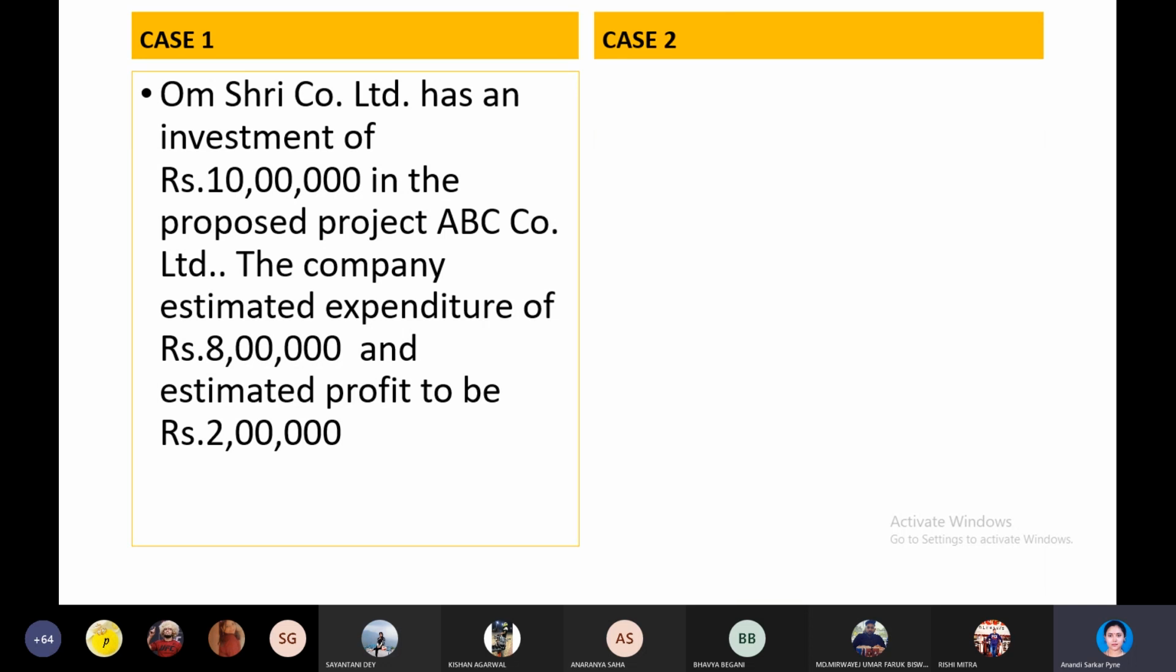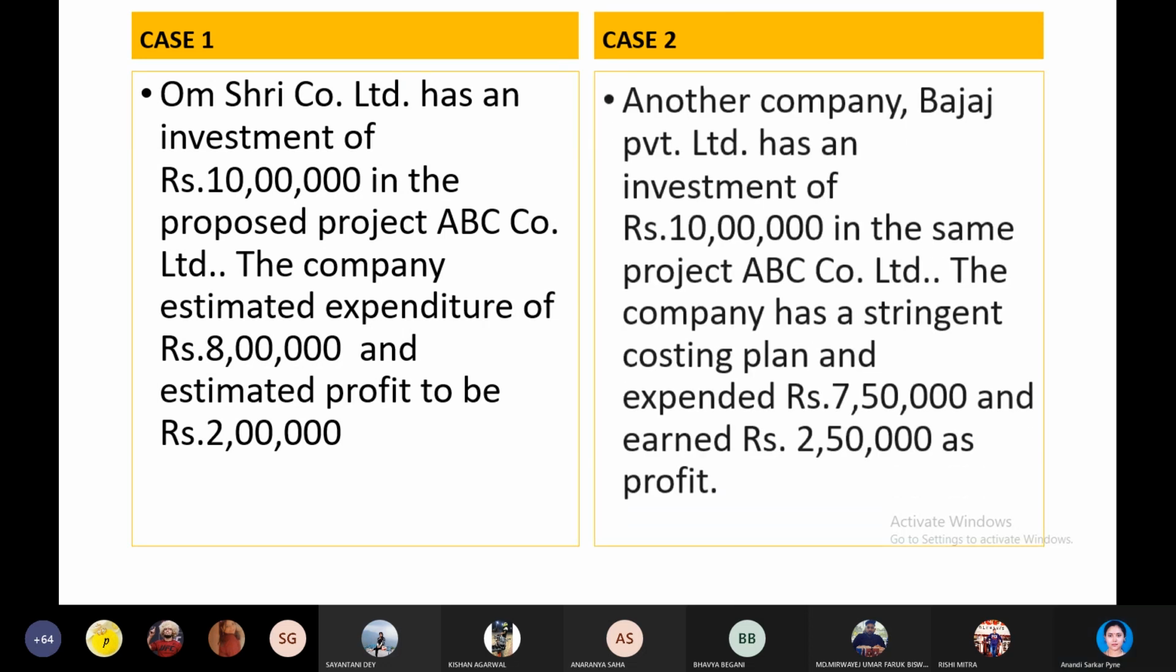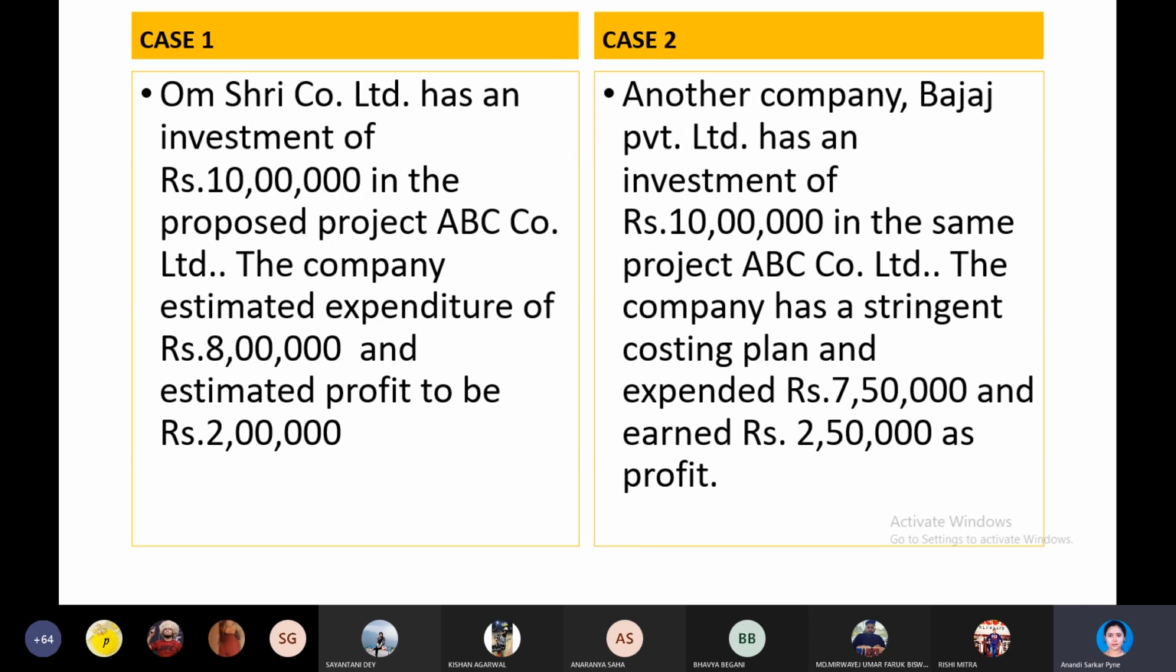Now there is another company, Bajaj Private Limited, whose investment is the same as that of Om Shri Company Limited, which is rupees 10 lakh, right? And they have also received the proposal to invest in the project of ABC Company Limited. Now, the company's cost managers or the cost department have a stringent costing plan, and they could reduce the costing to 7 lakh 50, which is 50,000 lower than that of Om Shri. So as you can see, the profit of the company automatically increases by 50,000.